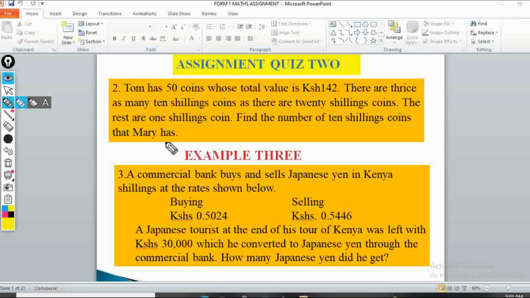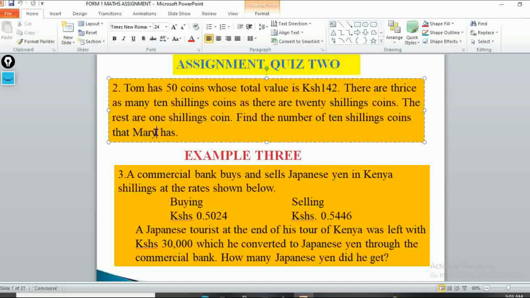Now this is not Mary, it's supposed to be Tom, not Mary. So it's supposed to be Tom has. Maybe I can make that correction. So this is supposed to be Tom. So let me change it. Tom has. Okay, so it's supposed to be find the number of.